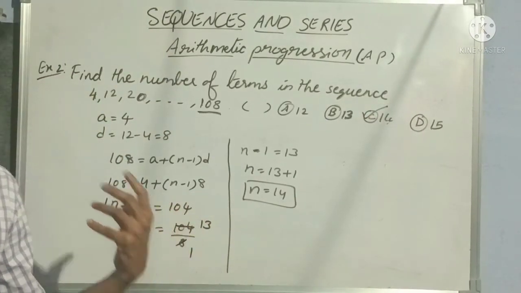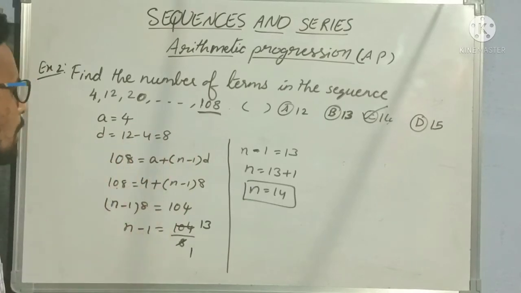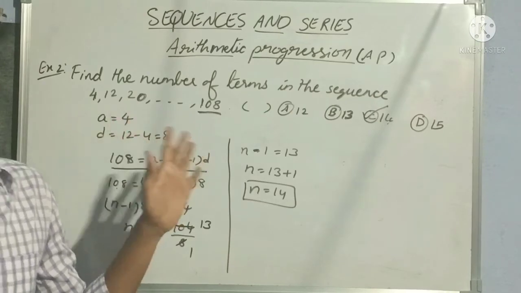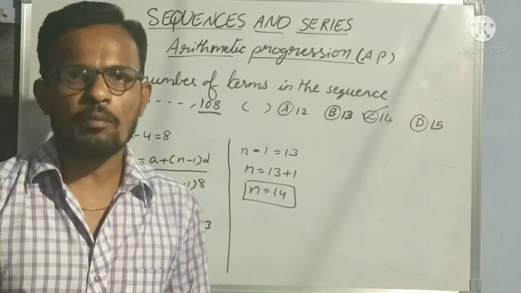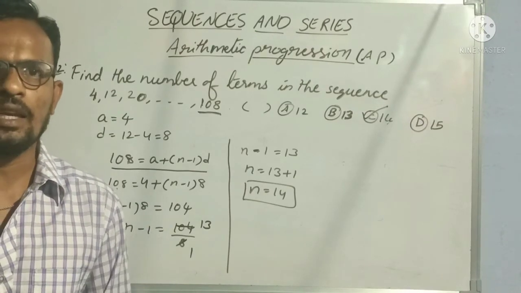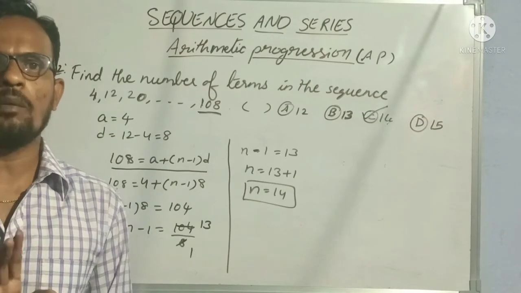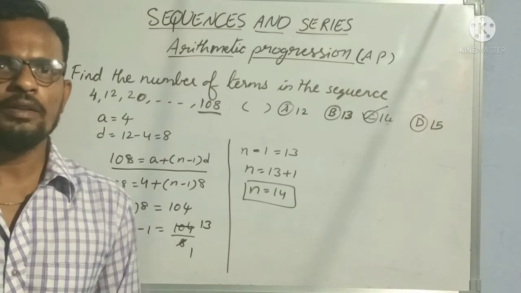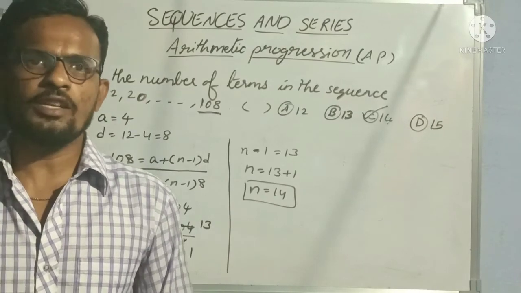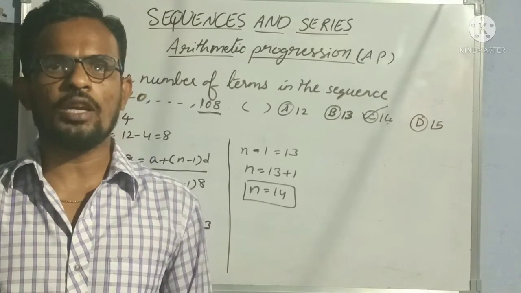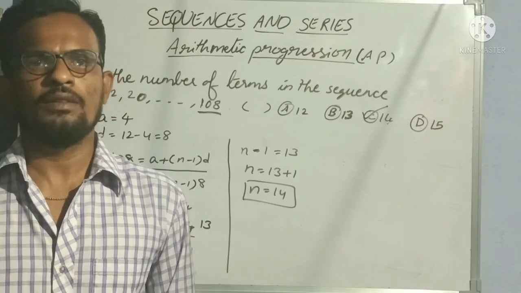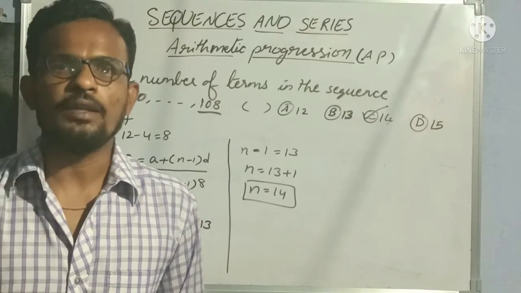Understood? So in the first example and also in the second example, which formula have I used? The general term of AP. That's why learning the formula for the general term of AP is very, very important when you are learning about sequences and series, especially arithmetic and geometric progressions. Clear? So this is my today's simple and general introduction about arithmetic progression and the general term of arithmetic progression with one or two simple examples so that you can understand the concept clearly.